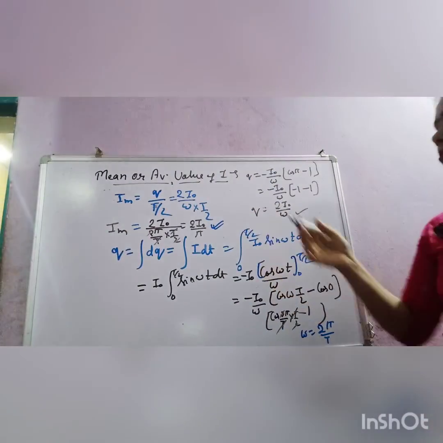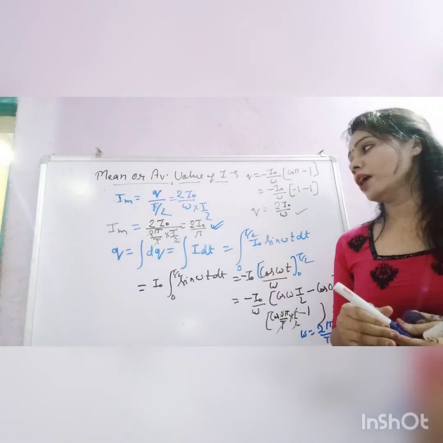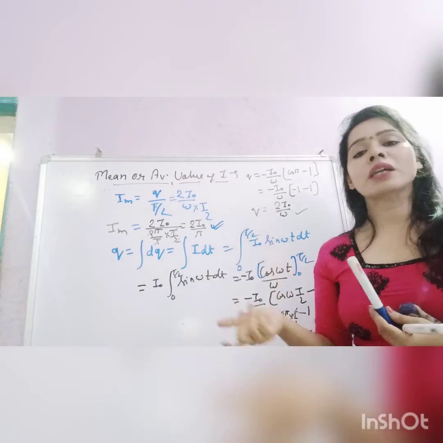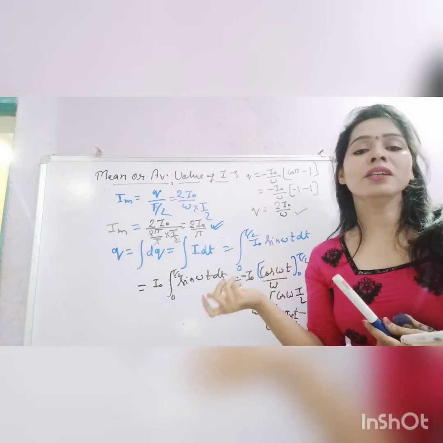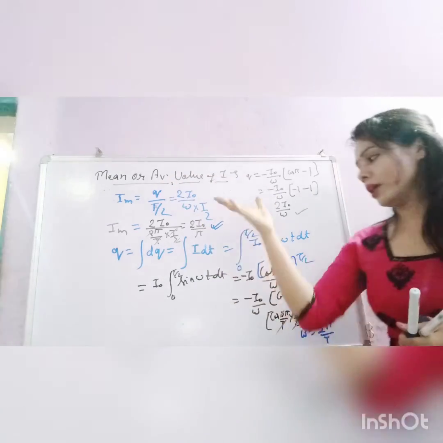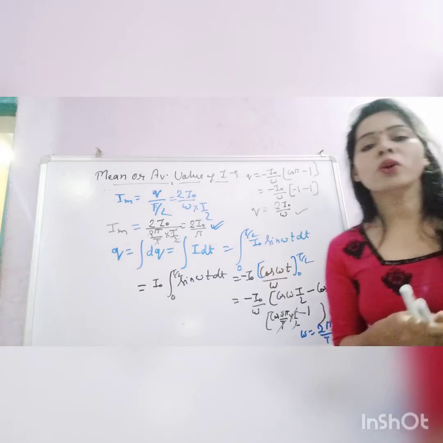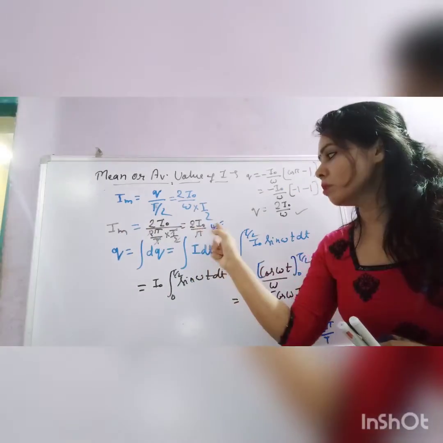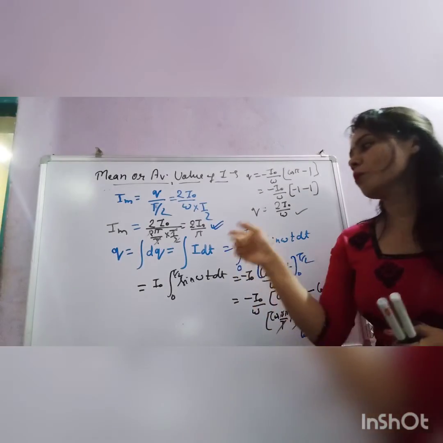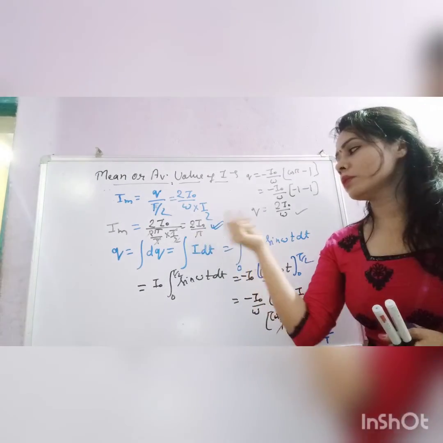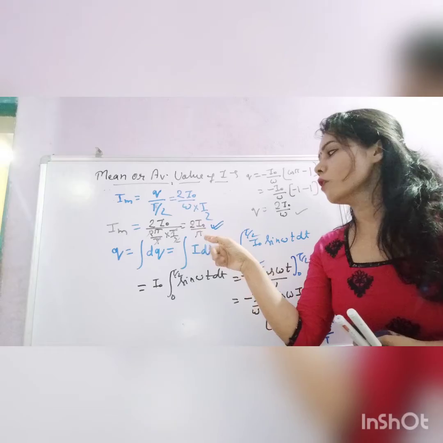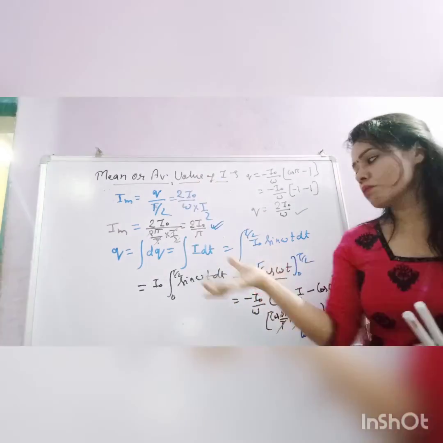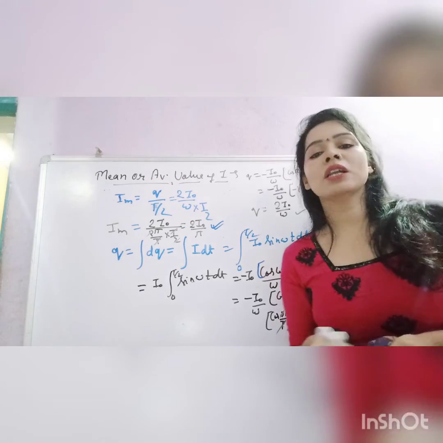Sometimes it is asked in the exam to derive the mean or average value of current in an AC source. So you can derive it by this method, or you can derive this expression for the mean value, 2 I0 upon pi. For alternating current, the mean value of current is 2 I0 upon pi. So by this way you can derive. I hope it is clear to you all.